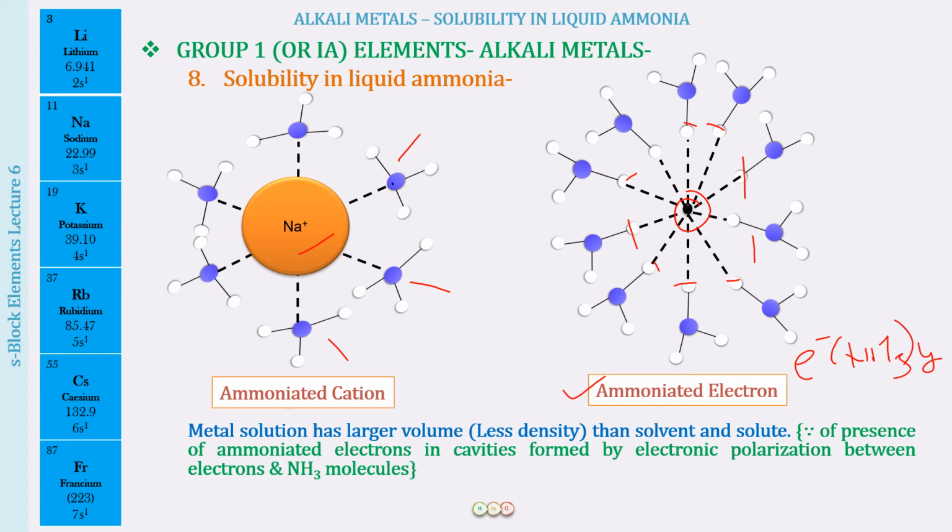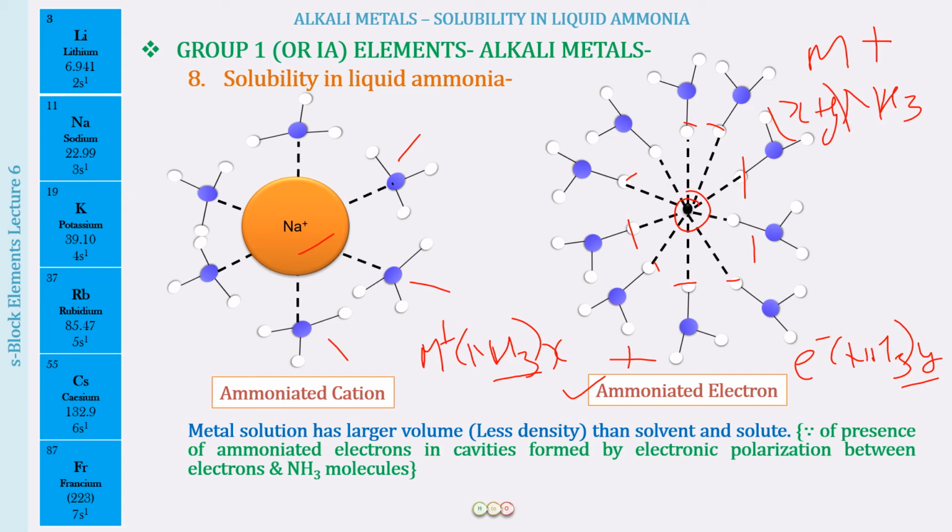And this is M positive (NH3)X. We have got these from M plus NH3, and the number of NH3 molecules present was X and Y. So this is the complete reaction. Now, is it very easy for you people? Yes, it is.